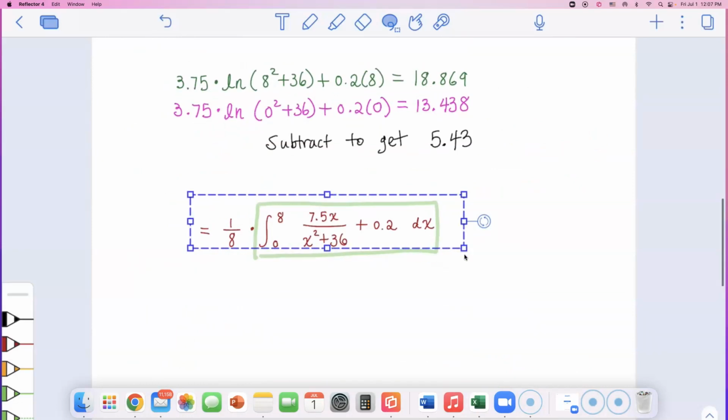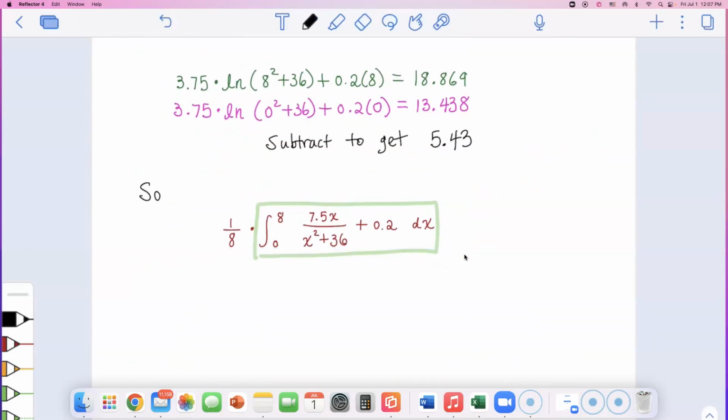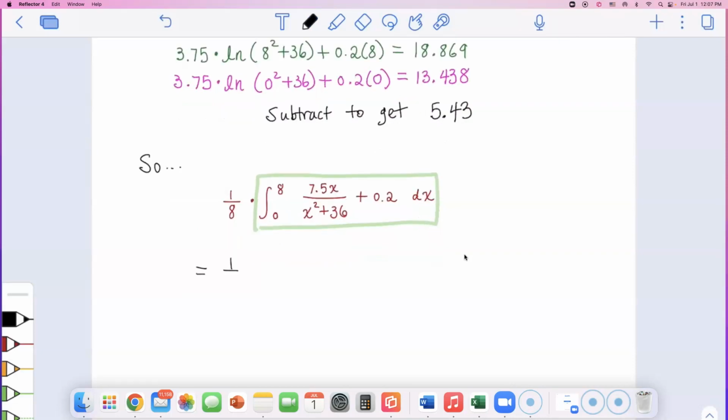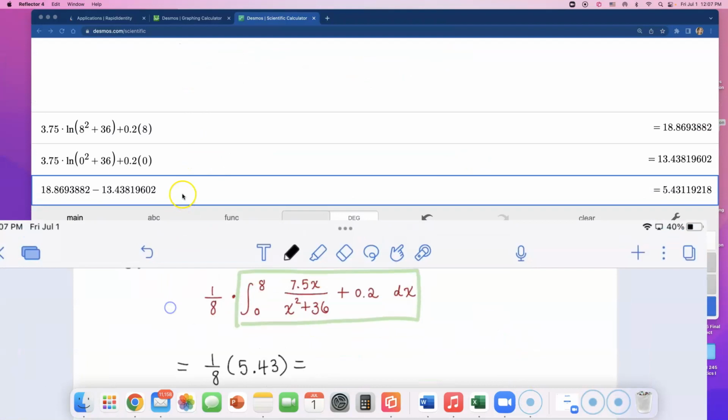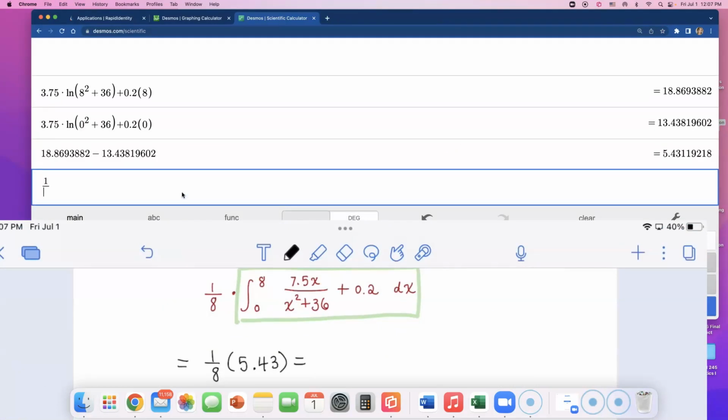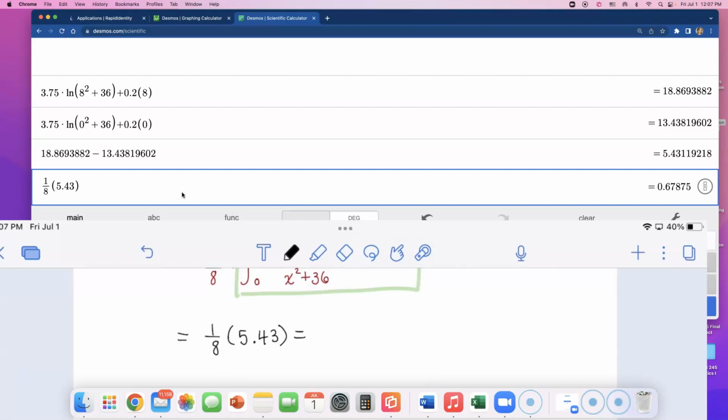Okay, so this becomes 1/8 times 5.43. Please be a number smaller than 1 so that it can be a proportion. If it is not, then I just made a problem that doesn't make sense. 5.43 divided by 8. Ah, yes. So the average proportion of students who will remember this elasticity of demand knowledge in the first 8 weeks of our class, hey, that's more than half of you.